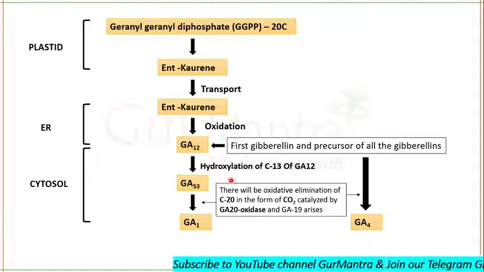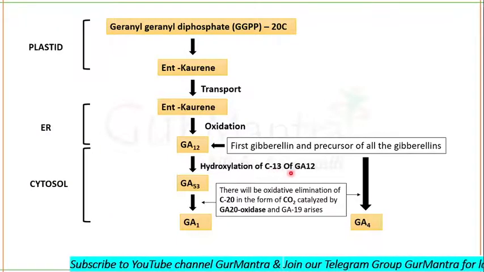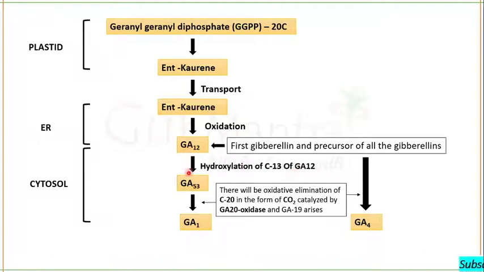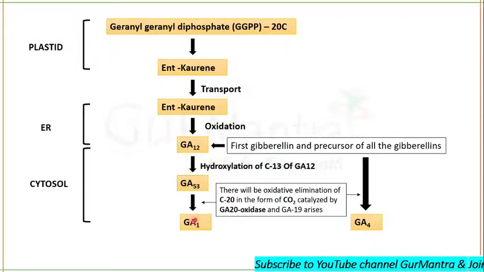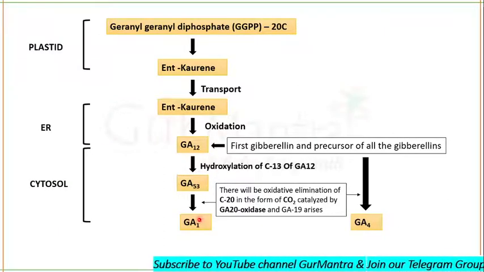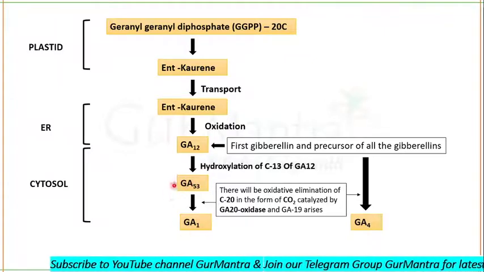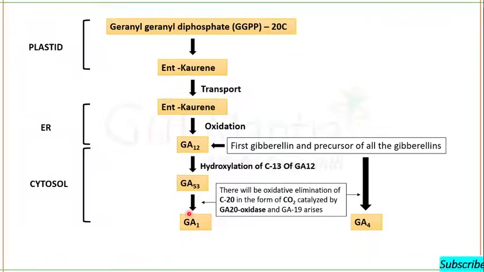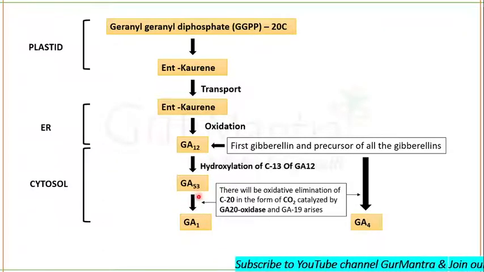Okay, and hydroxylation at the carbon 13 of gibberellic acid 12 results in the formation of gibberellic acid 53. Then gibberellic acid 1 is not directly formed from gibberellic acid 53. A number of steps take place in between these two steps.